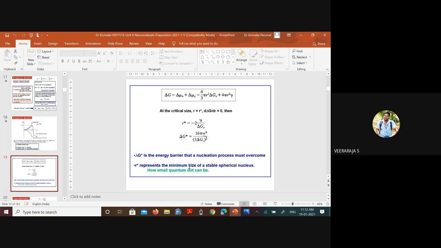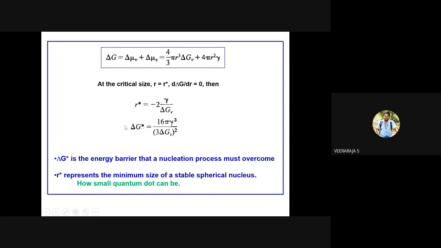The simplified version of delta G star is 16 pi gamma cube divided by 3 delta GV square. Unfortunately, in the slide it shows the whole square, so please kindly correct it. I appreciate those who have done this small exercise. The take home point is that the minimum free energy change should be there, that is delta G star.